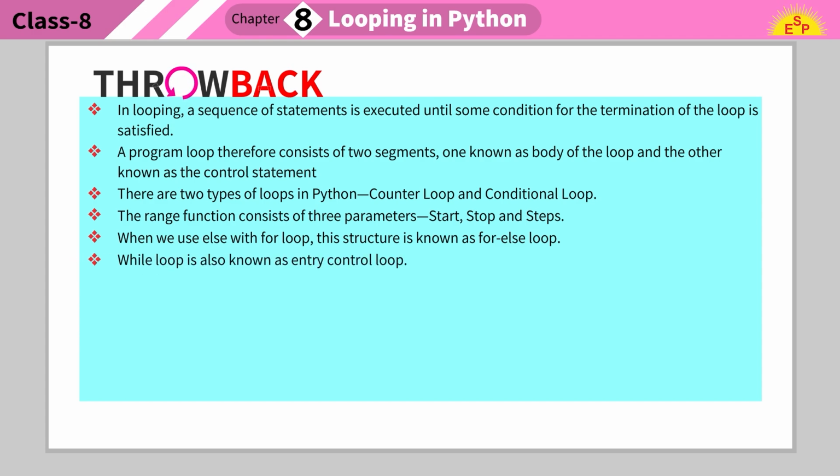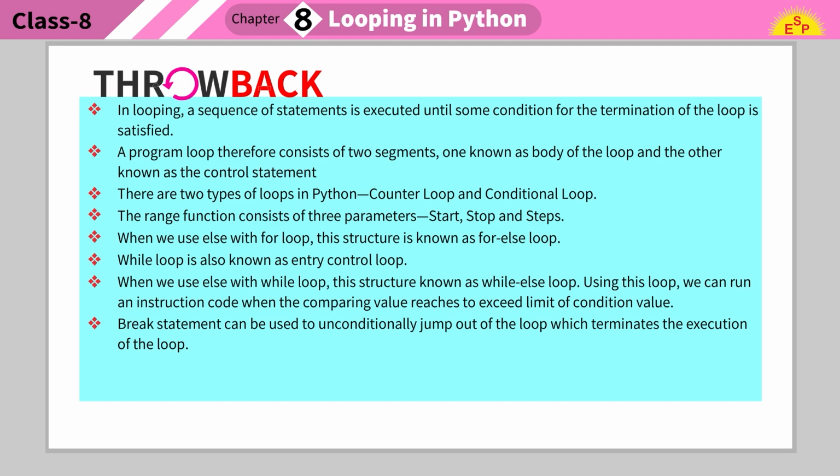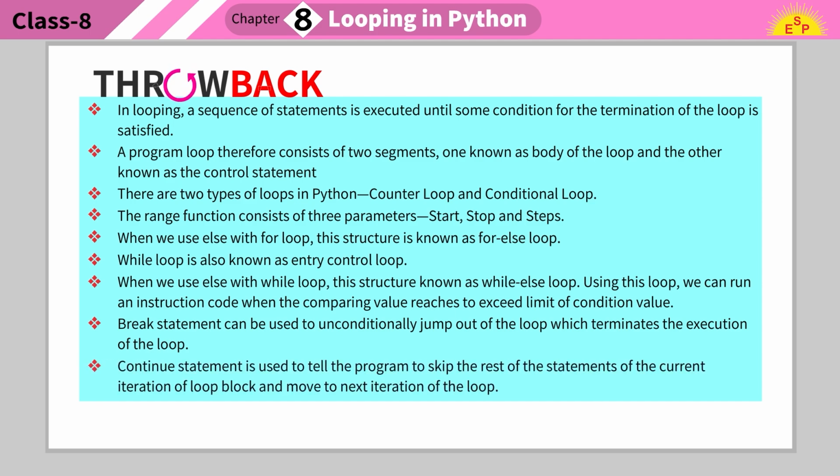While loop is also known as an entry control loop. When we use else with a while loop, this structure is known as a while-else loop. Using this loop, we can run an instruction code when the comparing value reaches the exceed limit of the condition value. A break statement can be used to unconditionally jump out of the loop, which terminates the execution of the loop. A continue statement is used to tell the program to skip the rest of the statements of the current iteration of the loop block and move to the next iteration of the loop.